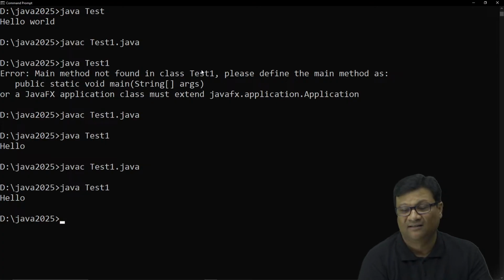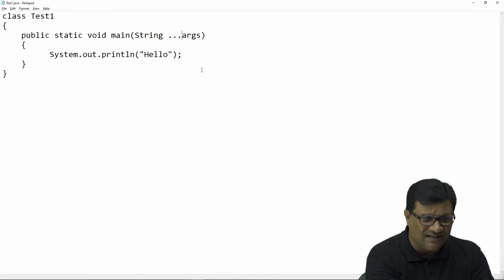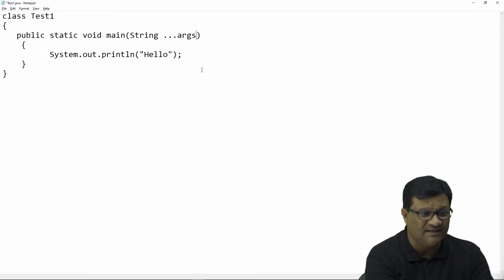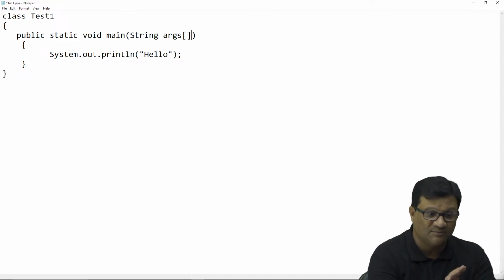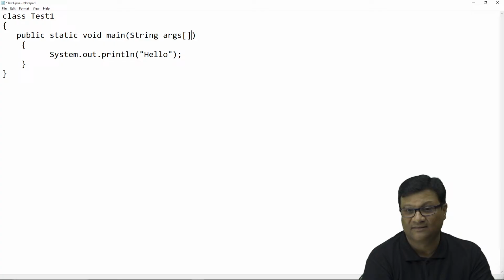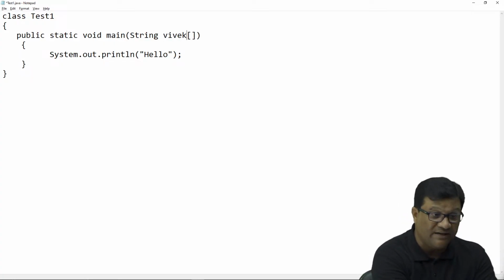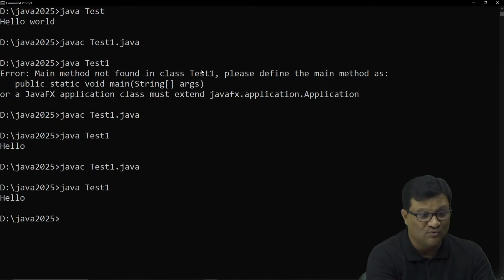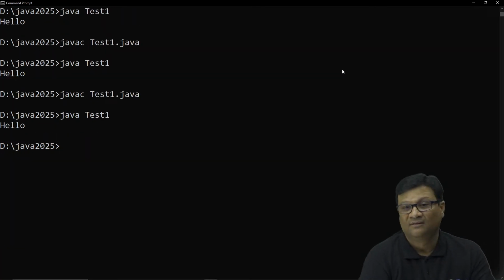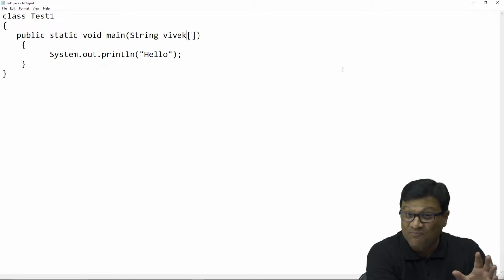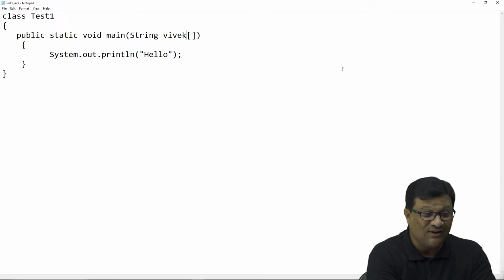But the standard syntax is this one: public static void main(String[] args). But sir, if I change this name, like instead of args, if I write Vivek, let me run this code. Compile and run it. No issues. I hope you understood this small concept. So now let me use the standard syntax.